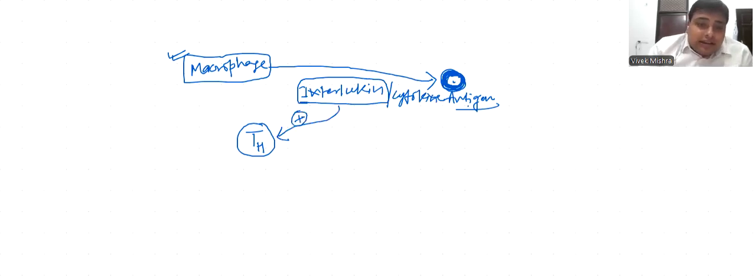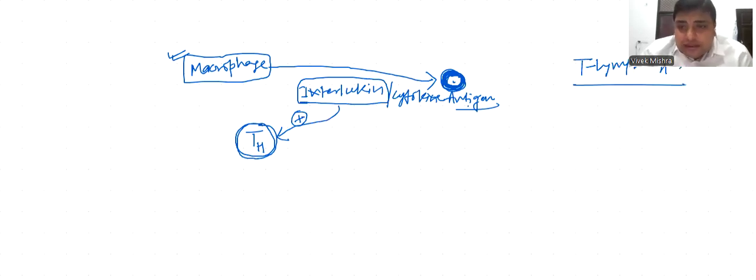T helper cell is a type of T lymphocyte. T lymphocyte is of four types: T helper cell, T killer cell or T cytotoxic cell, T suppressor cell, and T memory cell.